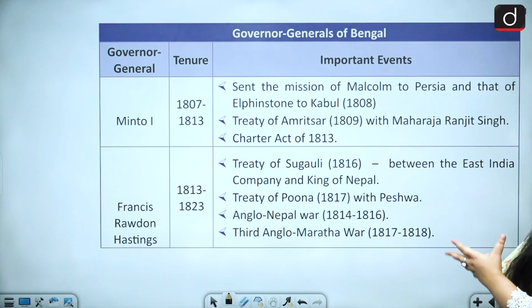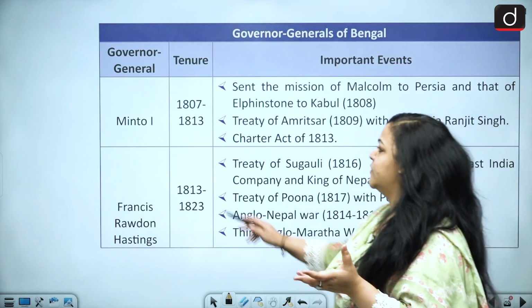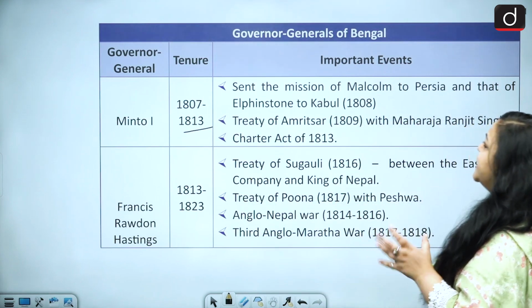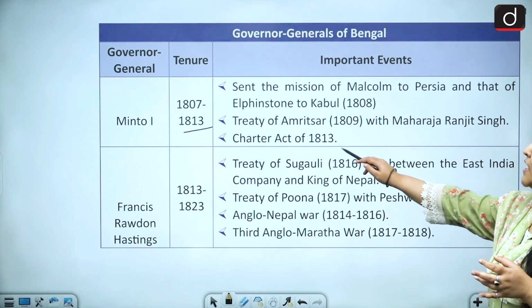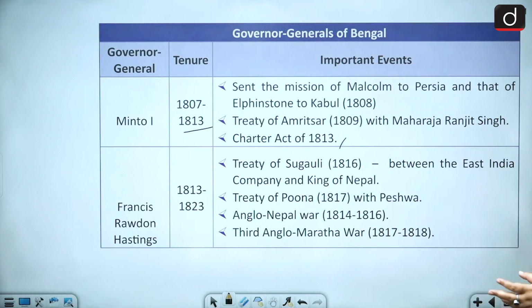Then we have Minto I. He ruled from 1807 to 1813. He sent the mission of Malcolm to Persia and that of Elphinstone to Kabul. He also signed the Treaty of Amritsar with Maharaja Ranjit Singh, and the Charter Act of 1813.